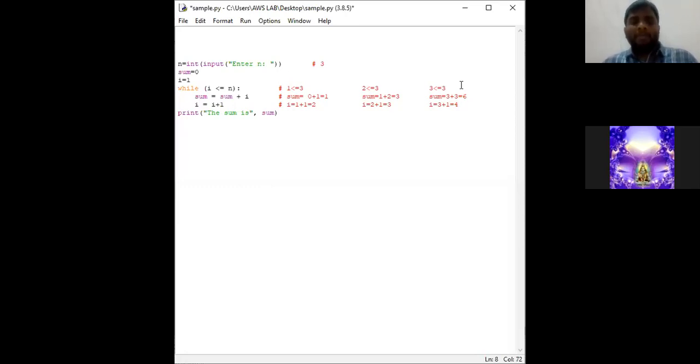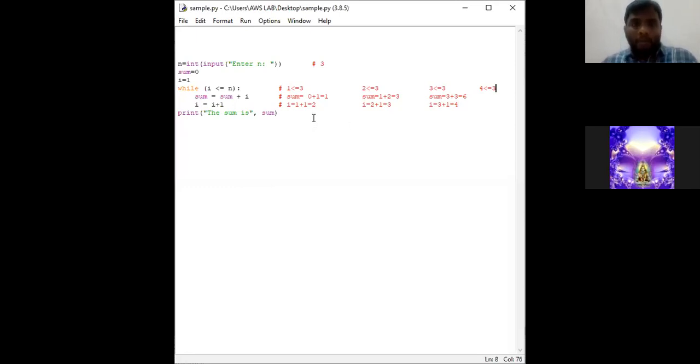Now the i value is 4. So, is 4 less than or equal to 3? This is our while condition. Is 4 less than or equal to 3? The condition has failed, right?